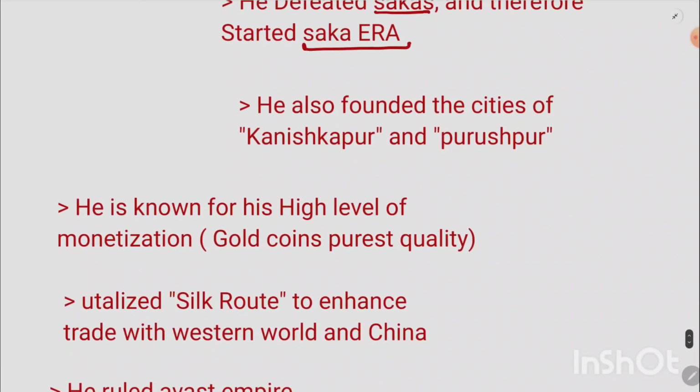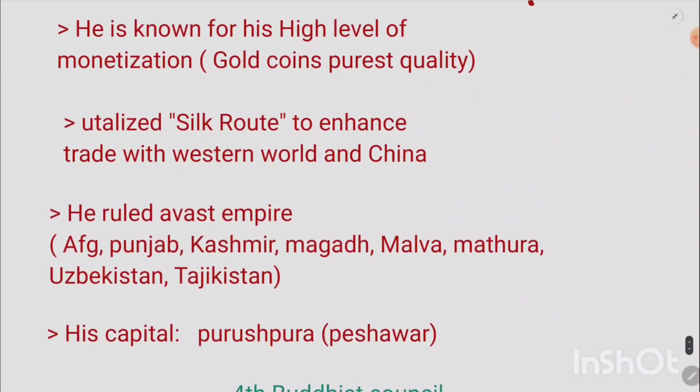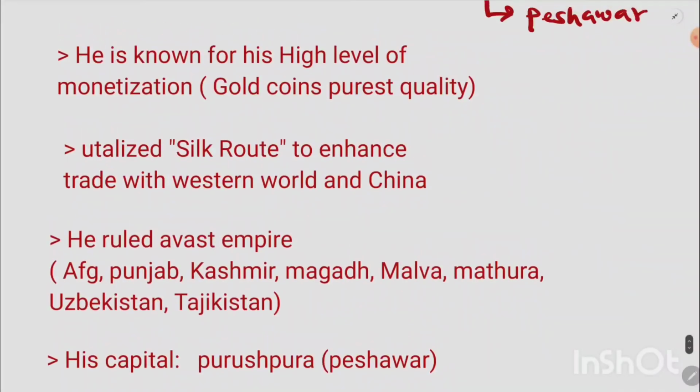Now, he's also given the credit of founding two cities called Kanishkpur and Purushpur. This Purushpur is actually modern-day Peshawar. And he also founded the city of Kanishkpur. And what are the important details about this ruler Kanishk?